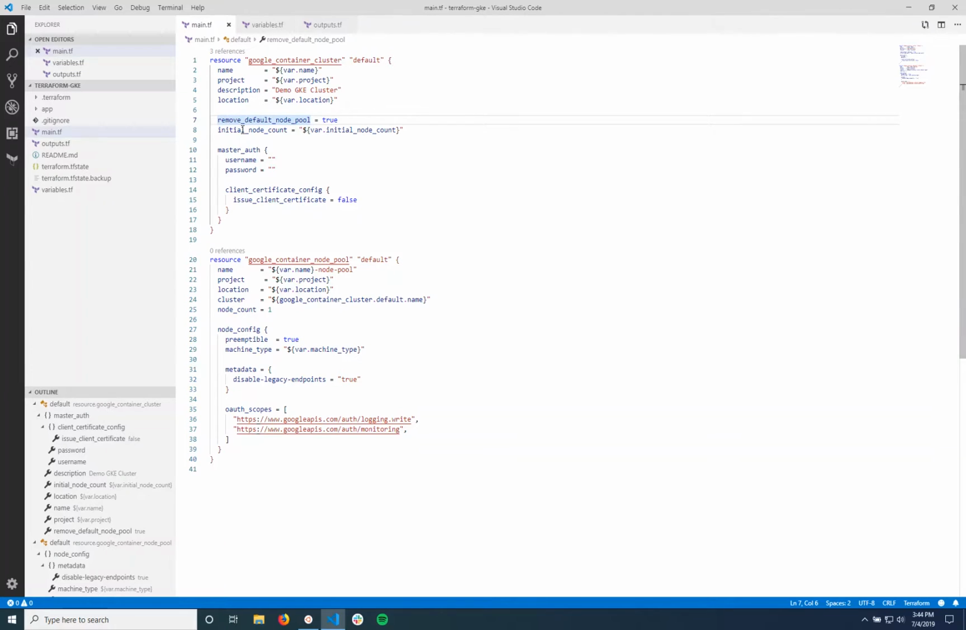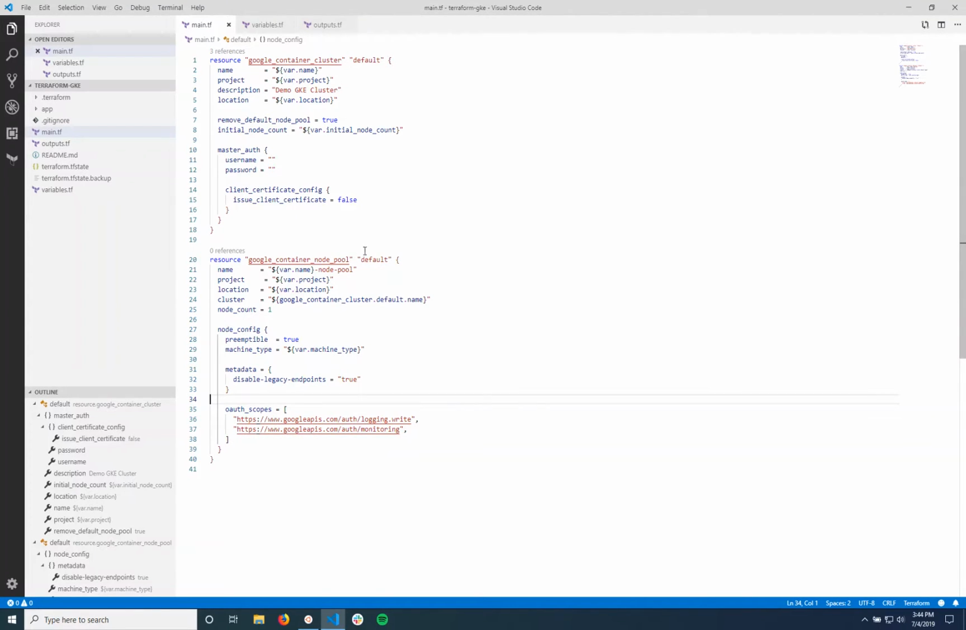There's an initial node count option. The master auth here, there's different ways you can enable authentication. If you leave this blank, it's going to disable it. We're not going to use basic auth for this, and we're also just going to disable this client certificate option. And below here in the Google Container Node Pool, there's also, again, a few things: the name, the project, the location you want it in, the cluster it belongs to, how many nodes. We're going to just have one for now, and the machine type, as well as some API requirements for monitoring and logging.